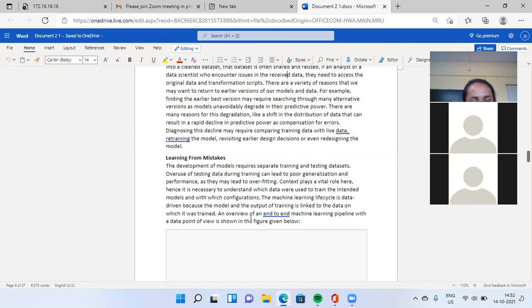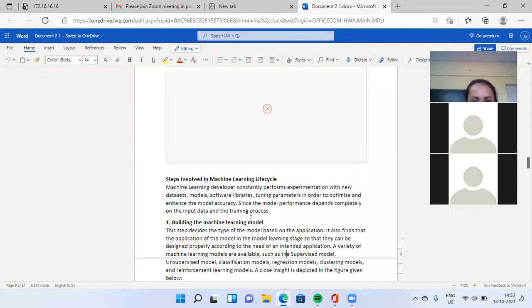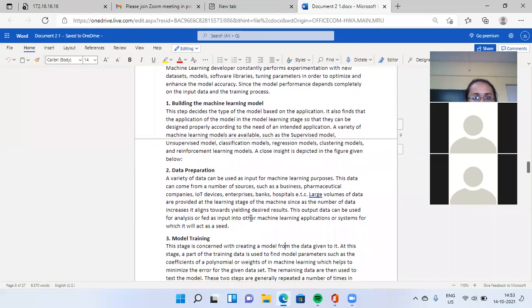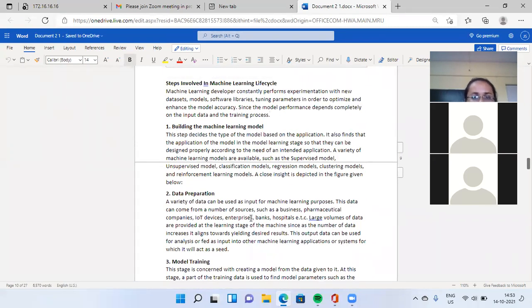The machine learning lifecycle is data-driven because the model and the output of training are linked to the data on which it was trained. An overview of the end-to-end machine learning pipeline from a data point of view. Next, steps of a machine learning model. Steps involved in the machine learning life cycle. What are the steps to build the model? How to run machine learning? What is the life cycle of a model from birth to date?